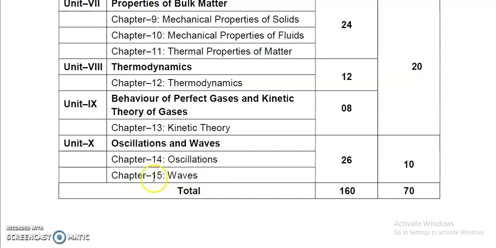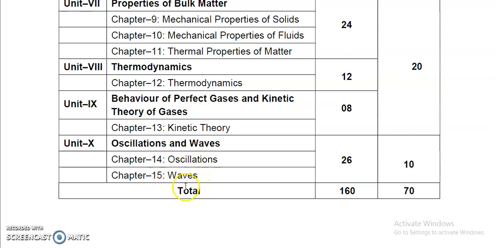Waves is the chapter which is the application of oscillation. When oscillation occurs, then only a wave is constituted. Like sound is a kind of wave, a mechanical wave. Similarly, another wave is there, the electromagnetic wave. Light is an electromagnetic wave, sound is a mechanical wave. So how a wave is produced, and when a wave is produced, which kind of properties the wave carries, these things we'll study in this chapter.